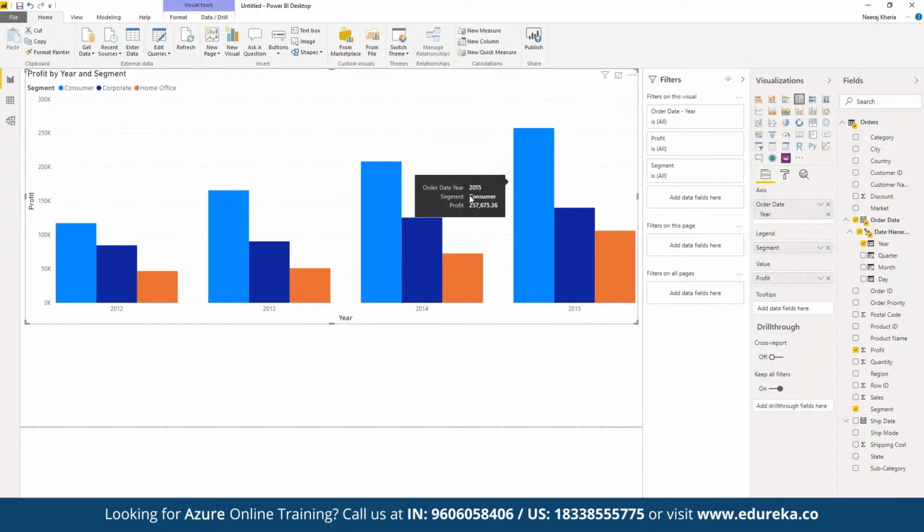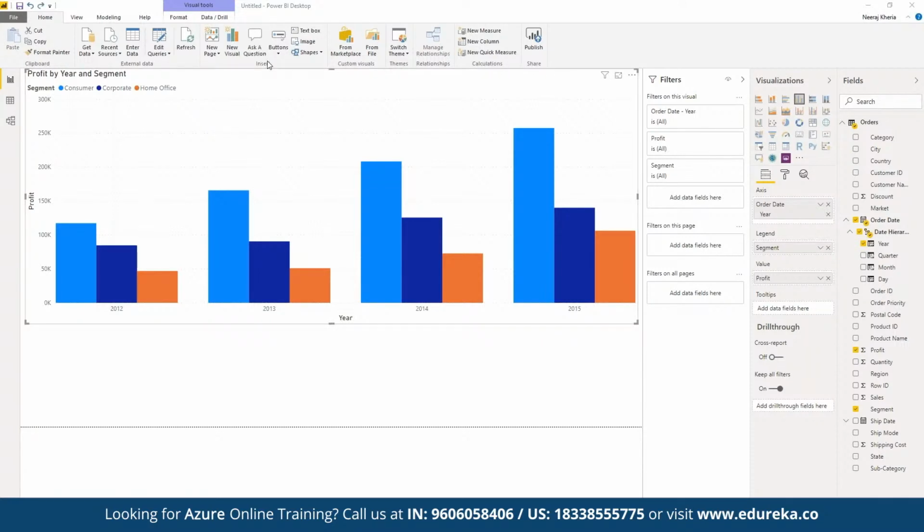And the worst year for the corporate customers, or for the corporate profit, was 2012 itself, where we saw a profit of almost 84,000, whereas in 2013 we saw a profit of 90,000, and the best year was 2015 itself, and so on. Correct? So here we can quickly visualize the entire report of how the profit distribution has been in terms of different segments as well, by quickly showcasing the category report as a part of the requirement.